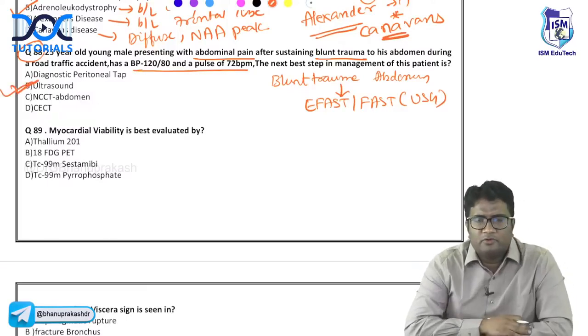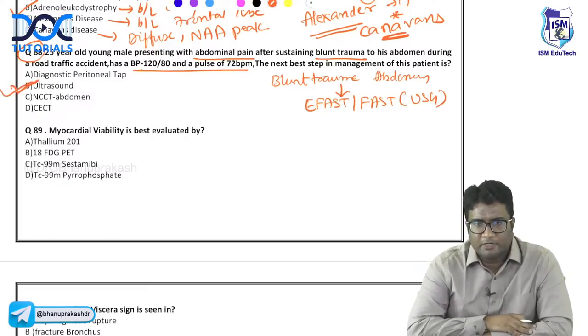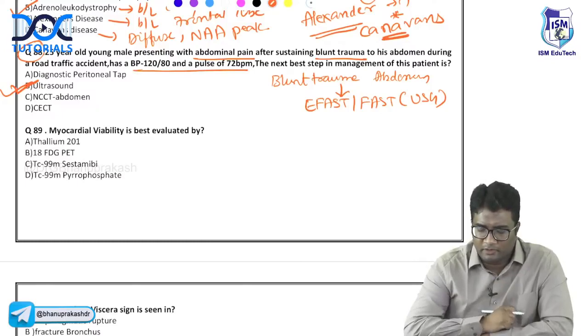Don't do this question wrong again and again. It's a very important topic. Blunt trauma abdomen, patient stable or unstable, get FAST or E-FAST done, that is ultrasound, sonography for trauma.